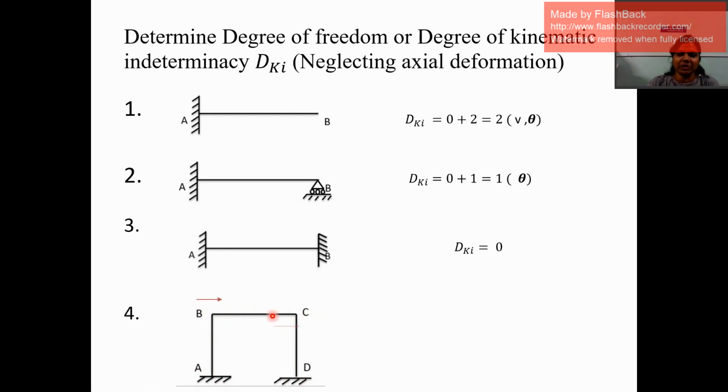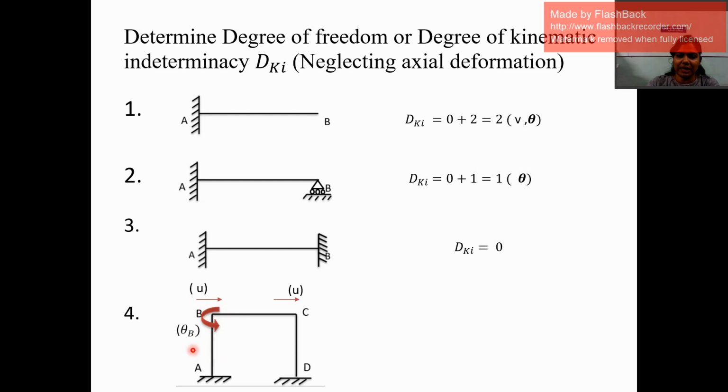But here the x directional displacement we have to take as a single unit, because this RC frame will only sway in one direction with a constant displacement. So these two displacements we have to consider as one displacement. And the vertical displacement we ignore, because of this fixity it will not be allowed to move in the vertical direction. So that also we do not consider. But joint B will rotate, so theta B is possible.